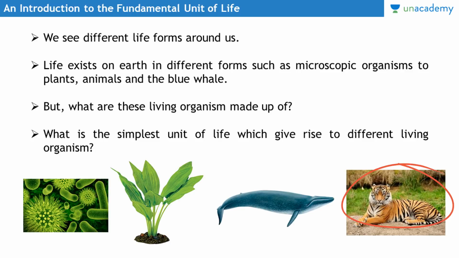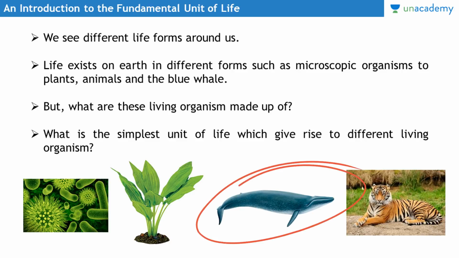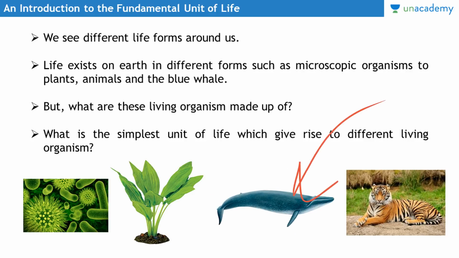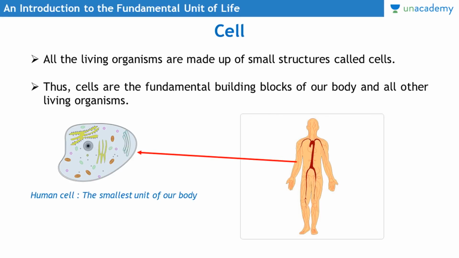But what are these living organisms made up of? What is the simplest unit of life? This organism has evolved from a certain type of small species. What is that smallest unit of life from which this blue whale has evolved? We are trying to find that. What is the simplest unit of life which gives rise to different living organisms? What is that simplest unit from which life emerges? So that simplest unit of life is called the cell.